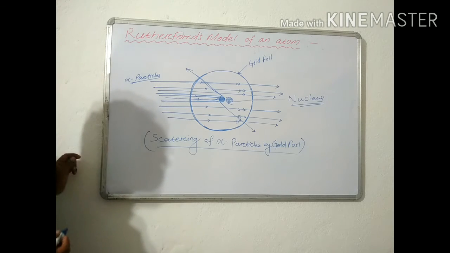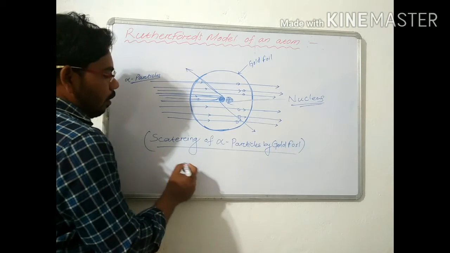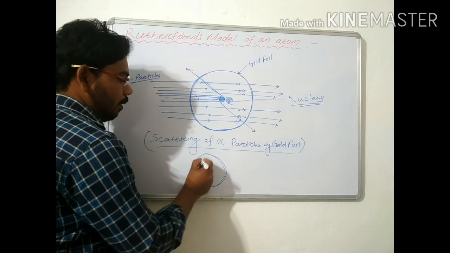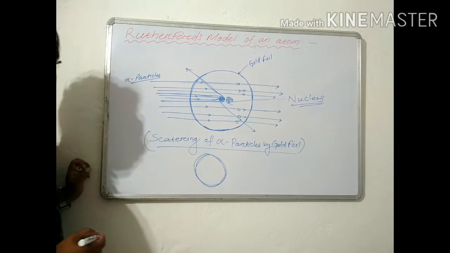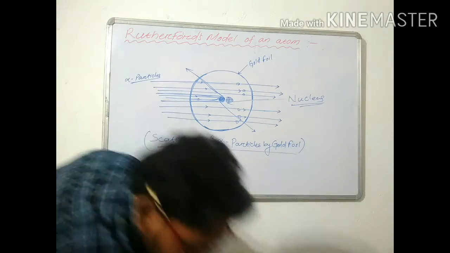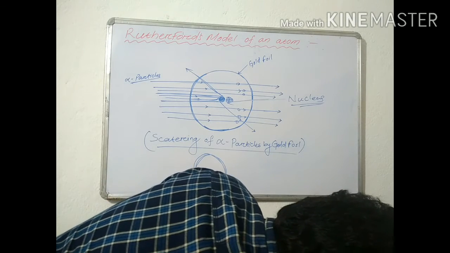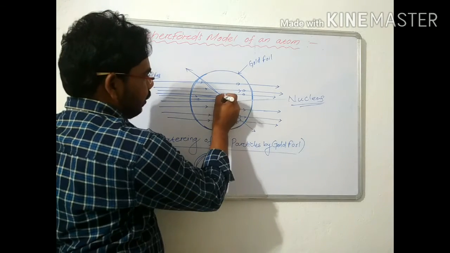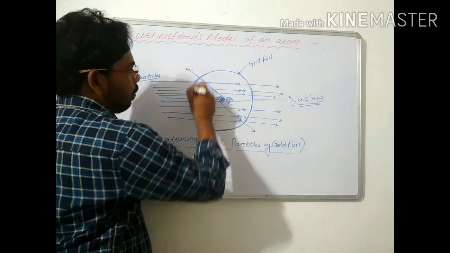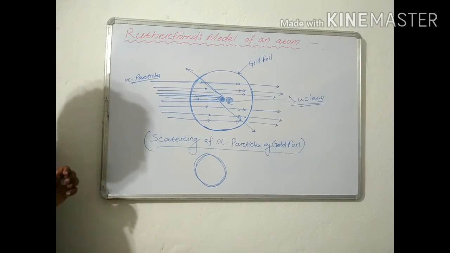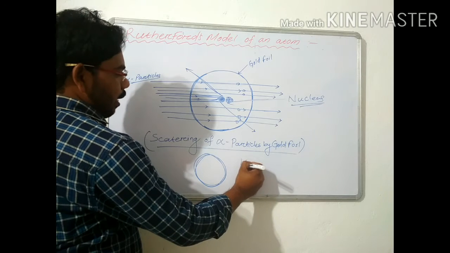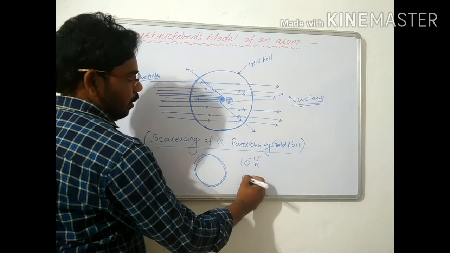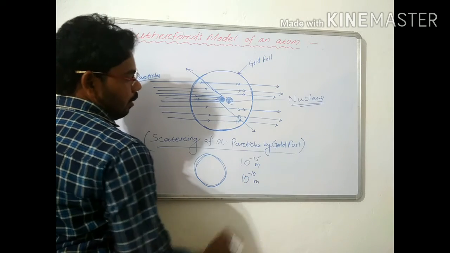The second feature: the electrons are revolving in circular orbits. Another feature: the size of the nucleus is very small compared to the total size of the atom. If the size of the nucleus is 10 to the power minus 15 meter, then the size of the atom is 10 to the power minus 10 meter.